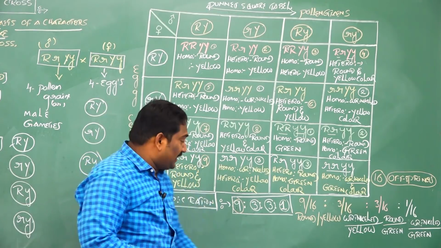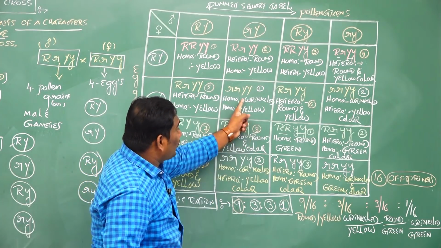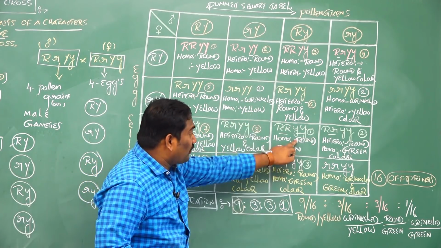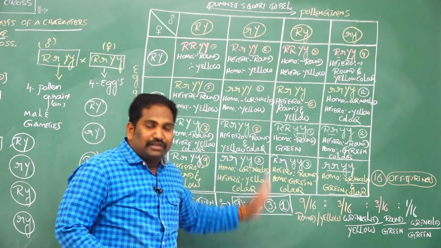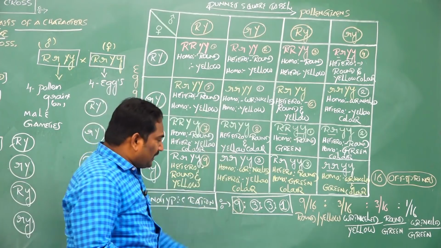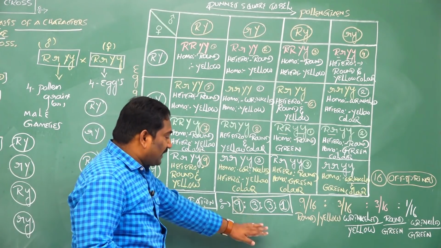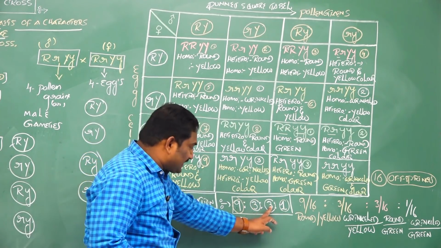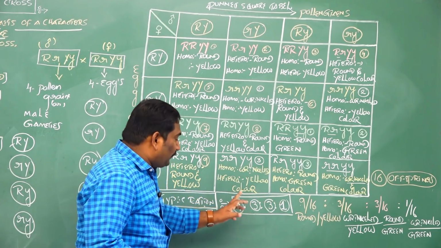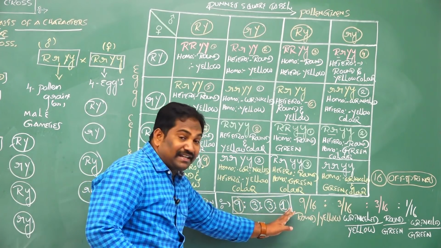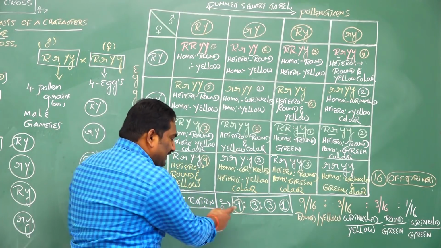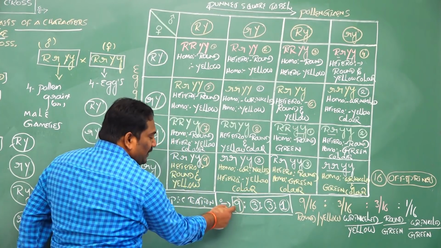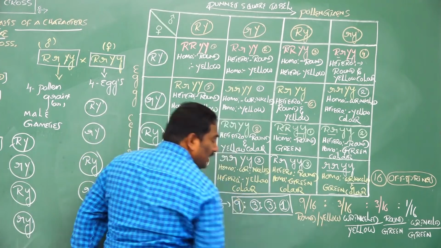How many types? 2 types. One is wrinkled and yellow, another is round and green. 3 wrinkled and yellow, 3 round and green. So the total number of recombinants in F2 generation of dihybrid cross is 6. Total number of offsprings resembling parents is 9 plus 1, 10. How many resemble the dominant parent? 9, round and yellow.